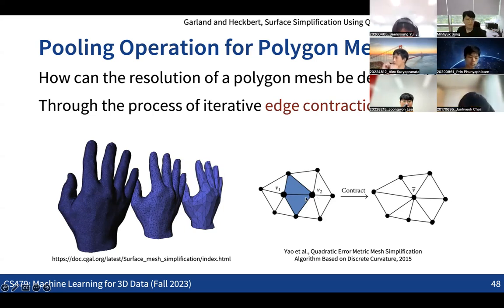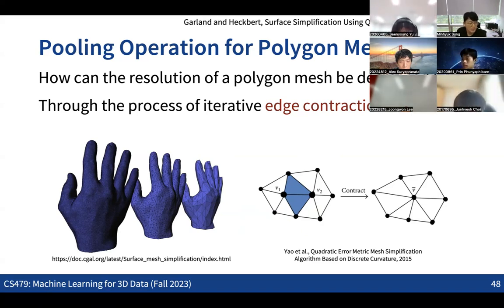So we can iteratively decrease the resolution of the meshes by iterating this operation. This is the operation that we call edge collapse or edge contraction. By iterating this edge contraction operation, we can decrease the resolution of the meshes. And actually for mesh-based convolutional neural networks, we can apply the same idea.